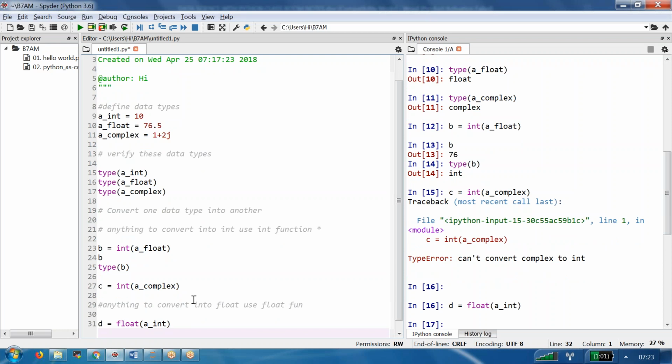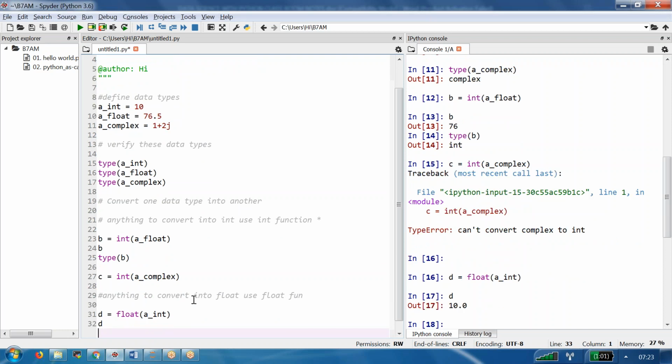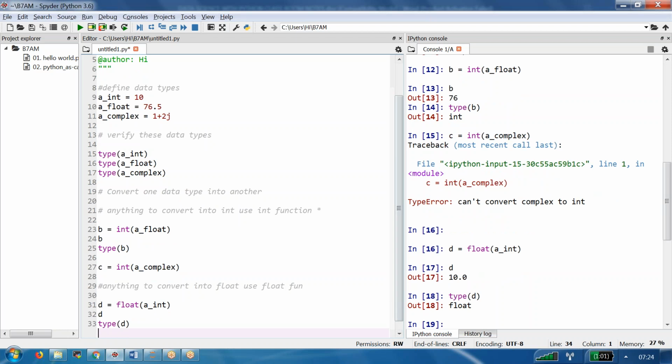Now what is the value available in D? You are seeing 10.0. It is a float. Now we see the type of D, and it shows it is a float. So you can convert anything into float if there is a possibility. Again, the star mark is applicable here also. If I take a string Ram Reddy and try to convert it into float, it is not possible. Practically, a Ram Reddy equivalent value is not available in float.